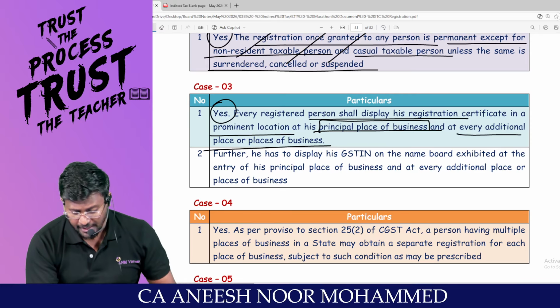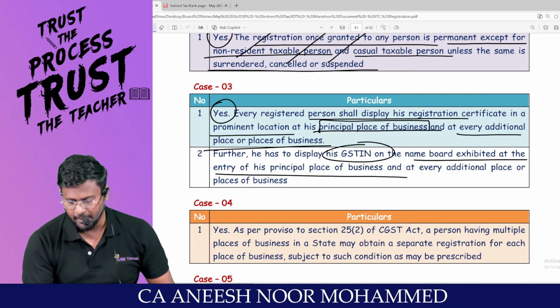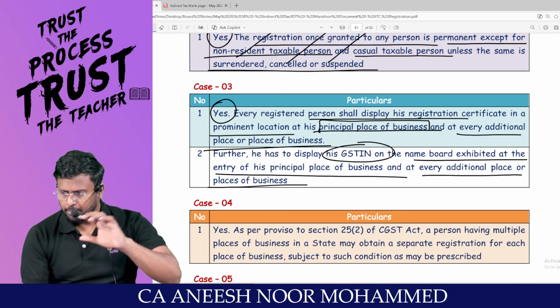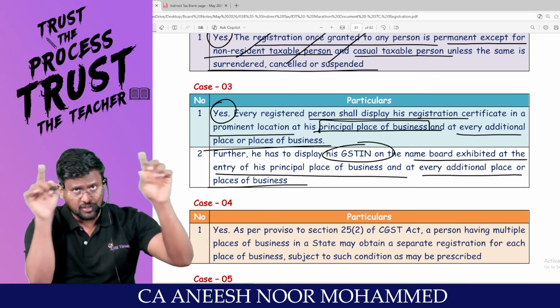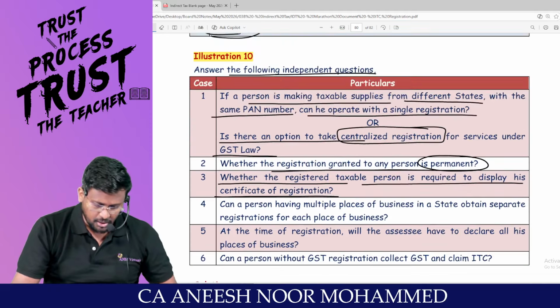Further, he has to display his GSTIN on the name board exhibited at the entry of his principal place of business and at every additional place of business. That means in every name board you are keeping outside, the GST number should be there to show that this is a GST registered business.